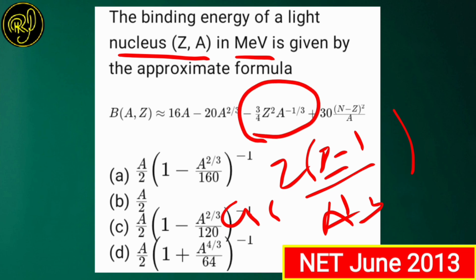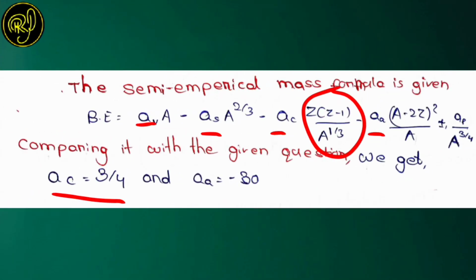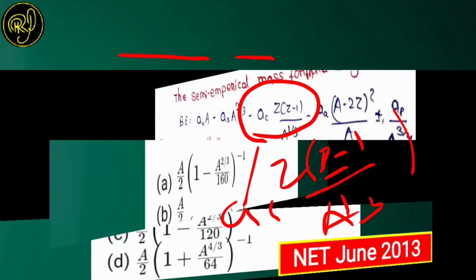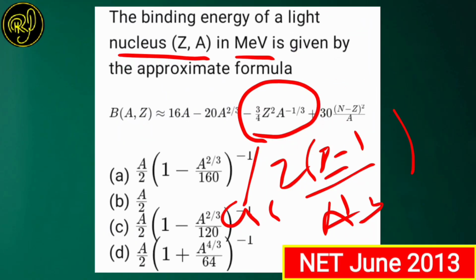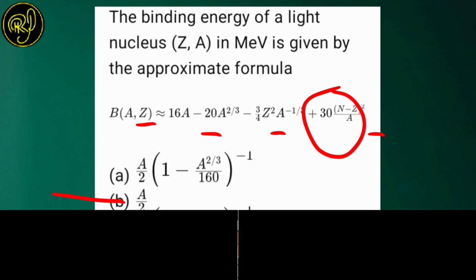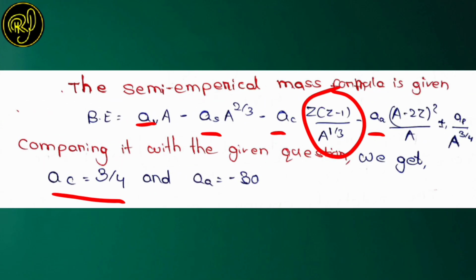Okay, the coefficient, see it, is multiplied with minus 3 by 4. Minus sign, so 3 by 4 is the coulombic energy term. Let's see it, minus A coulombic. So minus 3 by 4 multiplied with the remaining term. So 3 by 4 is our coulombic energy term.